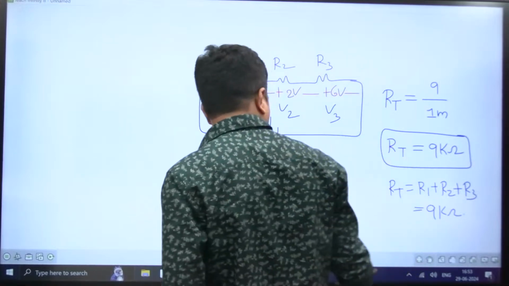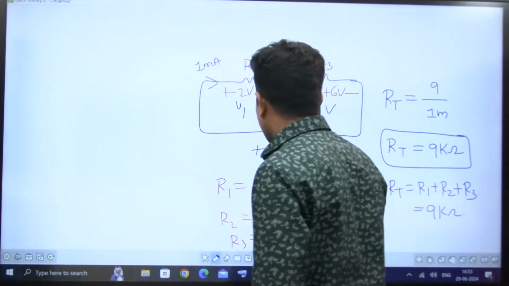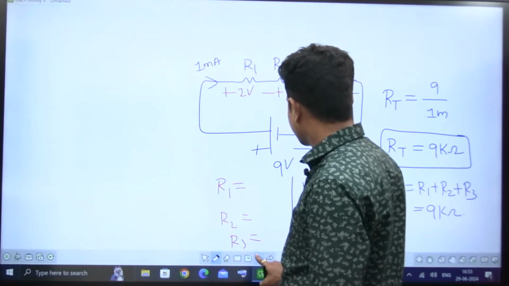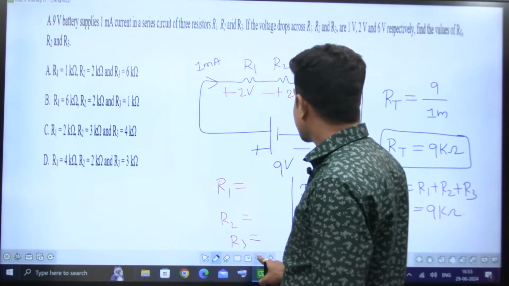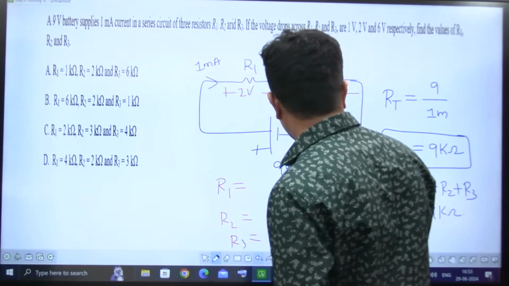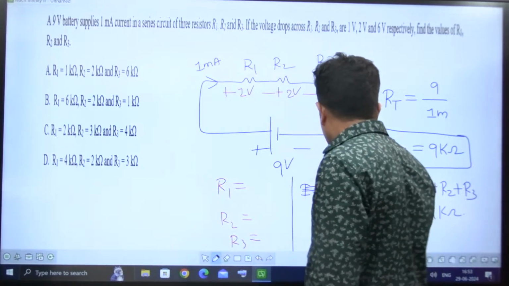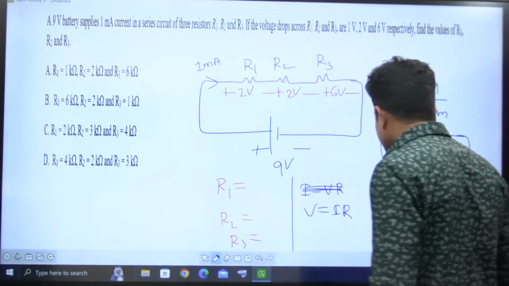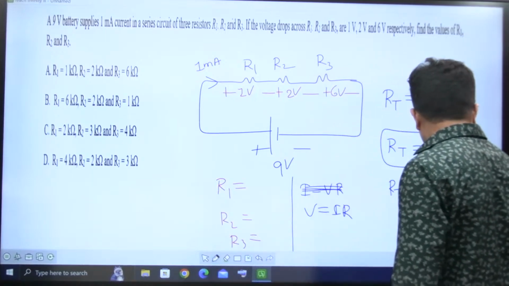According to KVL, diagram missed. Just a minute. Yeah, the diagram came back. So this was wrong, I wrote wrong. V is equal to I into R. Now let me take a new page here.